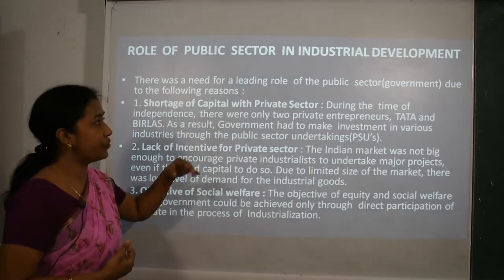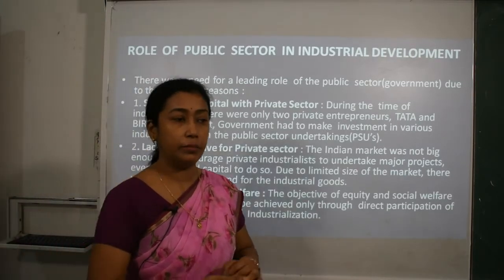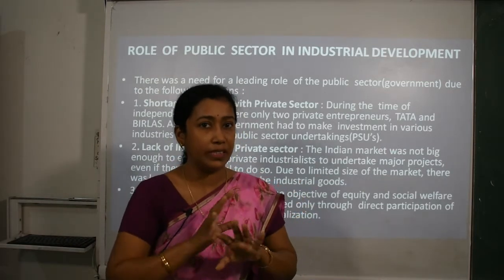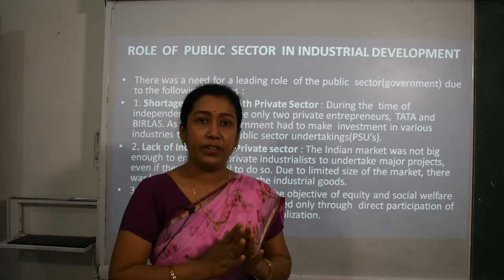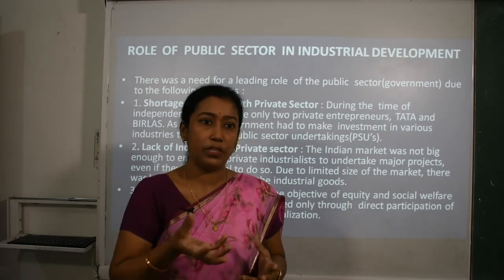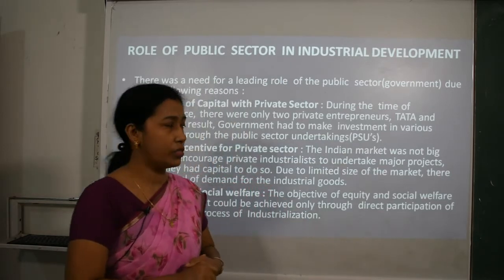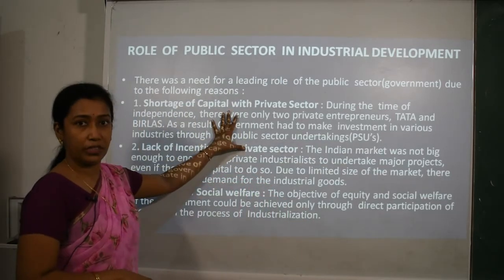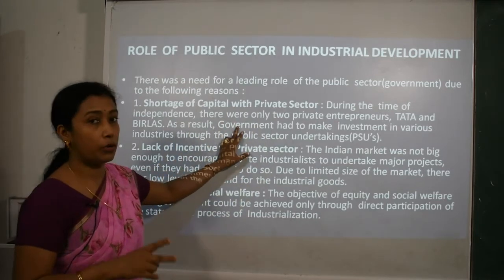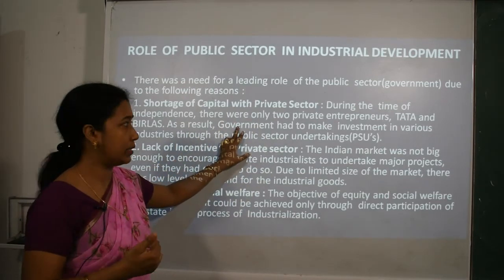The first is shortage of capital with the private sector. Privatization was not done at that time, private entrepreneurs were not there, and they did not have enough investment or capital to put into industries. During the time of independence there were only two private entrepreneurs, Tata and Birla.